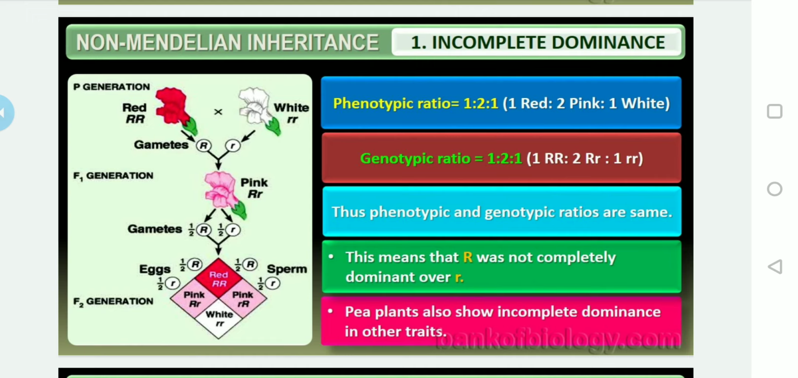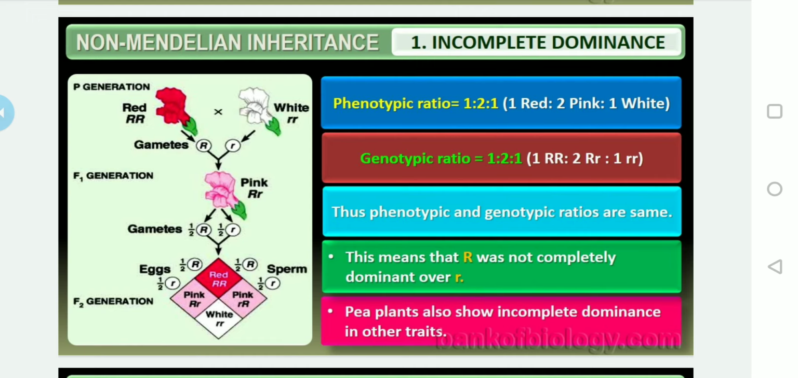And what about the genotypic ratio? Yes, the genotypic ratio is also similar. Capital R capital R is 1, capital R small r is 2, and small r small r is 1. So the phenotypic and genotypic ratios are the same in the case of incomplete dominance.